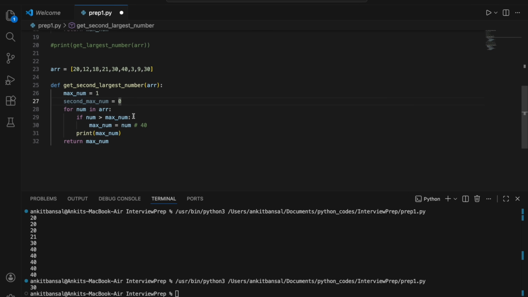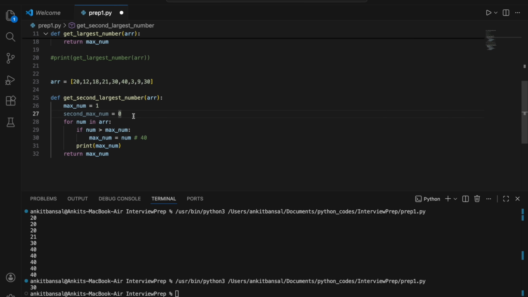I'll change it later. Now I will check each number with max num, right? If the number is greater than max num, right? So the first number is 20. Is it greater than max num? Yes. So now my max num will become num. At the same time, my second largest number will also change, right? Initially, my largest is 1, second largest is 0.